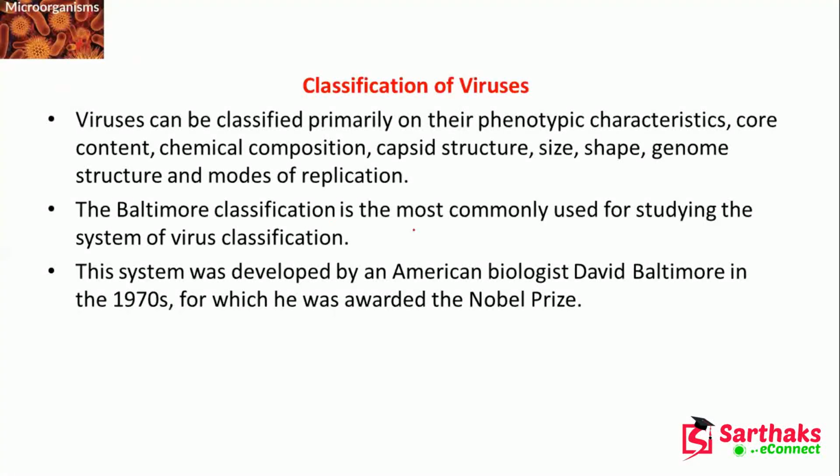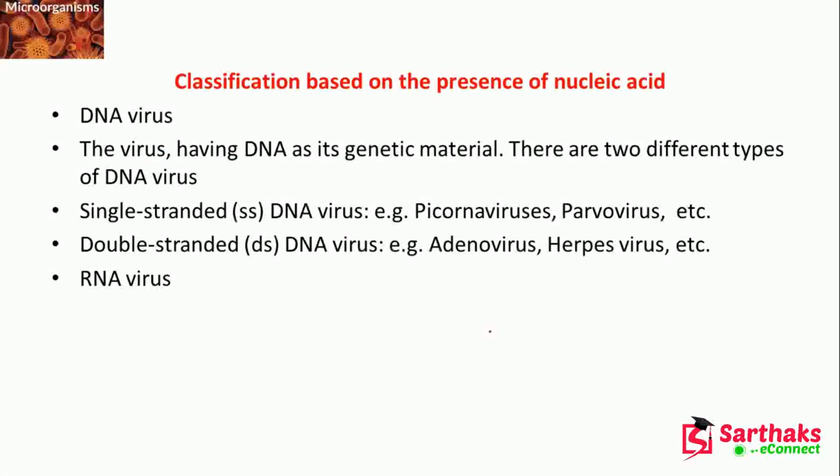Now, classification of the viruses. Viruses can be classified primarily on phenotypic characteristics, core content, chemical composition, capsid structure, size, shape, genome structure, and modes of replication. The Baltimore classification is the most commonly used classification, developed by the American biologist David Baltimore in the 1970s, and he was awarded the Nobel Prize for it. Now, classification based on the presence of nucleic acid.